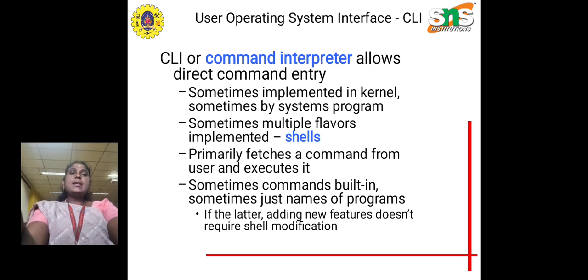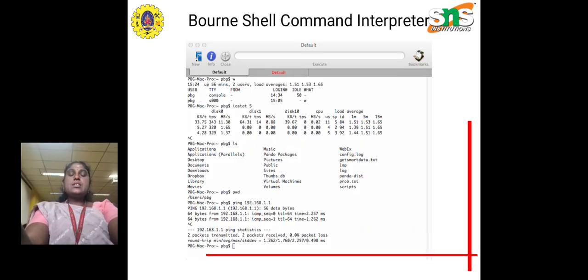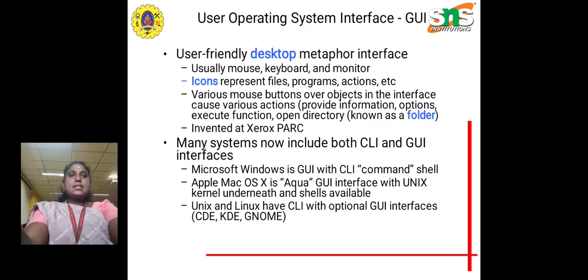The kernel is the central core processing unit. That is the center part of your operating system. The picture shows the shell command interpreter and the operating system graphical user interface. As we have discussed, this is a user-friendly desktop interface with basic hardware components like mouse, keyboard, and monitor. Here we also have basic icons that represent applications with file names, files, programs, and actions.